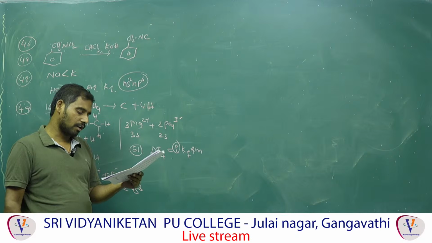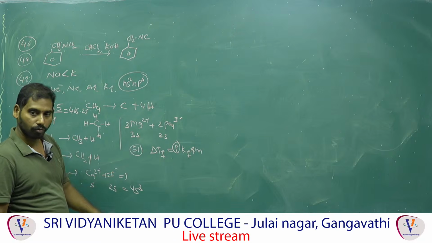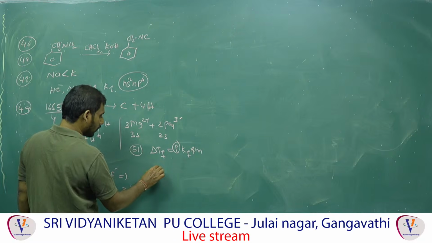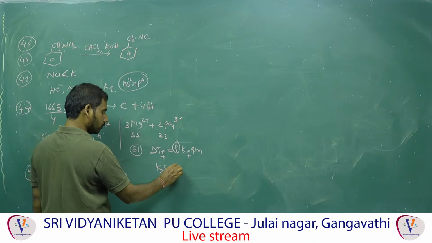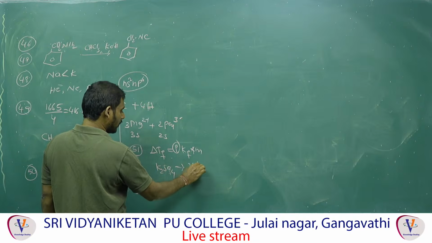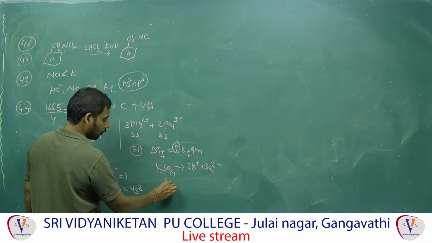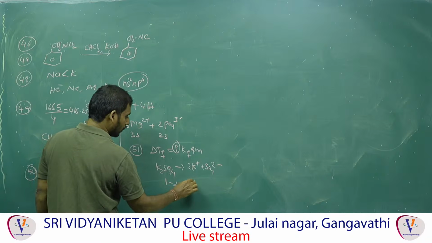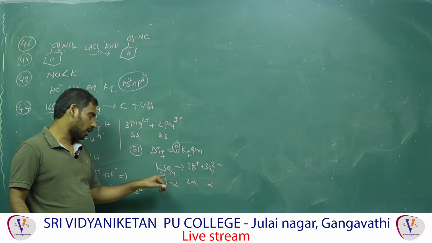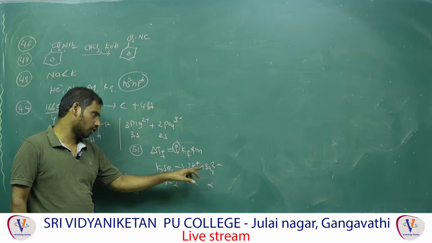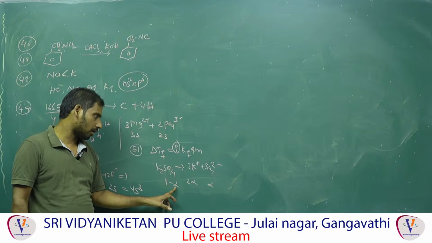So NaCl and 0.2 mole of K2SO4. For 0.2 mole of K2SO4, observe the dissociation: K2SO4 gives 2K plus and SO4 2-. Before dissociation, i equals 1, 0, 0. After dissociation, 1 minus alpha, 2 alpha, alpha.